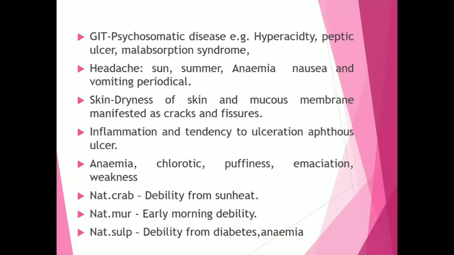In the GIT, it causes psychosomatic diseases like hyperacidity, peptic ulcer, malabsorption syndrome. It causes headache, especially due to sun, in the summer season, headache due to anemia, and this headache is with nausea and vomiting, and it is periodical.